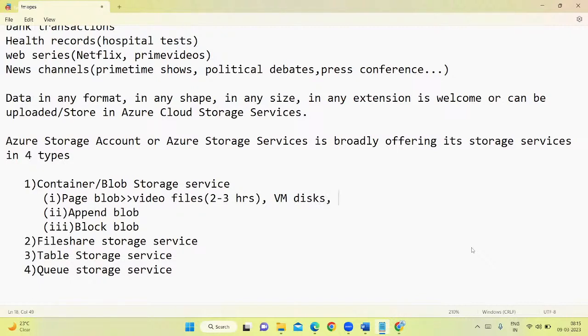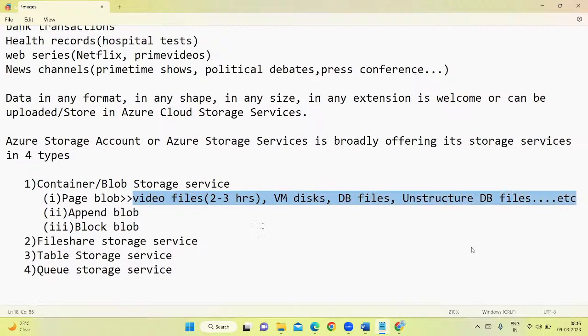You want to store database files of very large size, something like 50 GB, 40 GB, 1 TB, or unstructured database files. If you have this kind of data, then you can store it in the page blob.